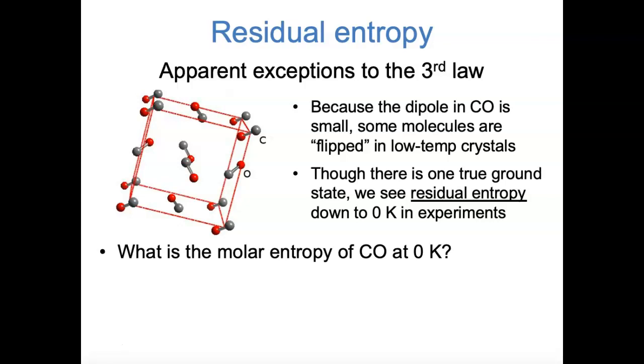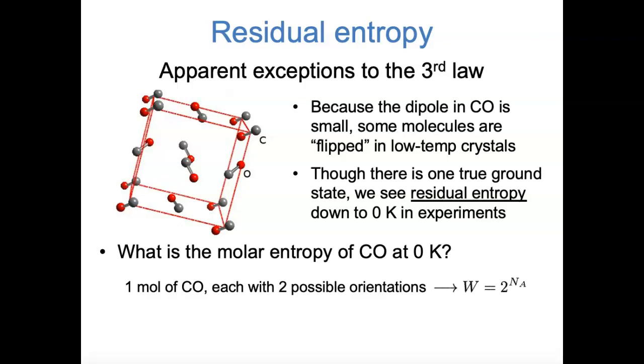Let's see if we can figure out what the molar entropy of carbon monoxide actually is, down to 0 Kelvin. So, if we want to find the molar entropy, we're looking at 1 mole of CO, and every CO molecule has 2 possible orientations that we're saying are equal in energy.